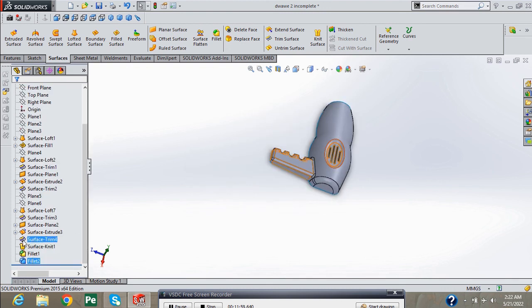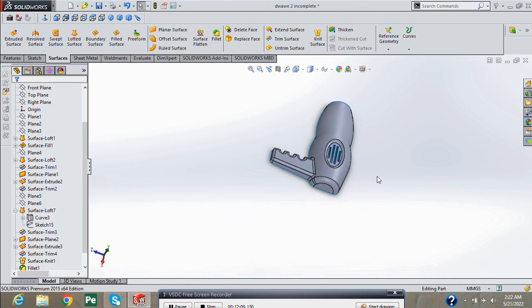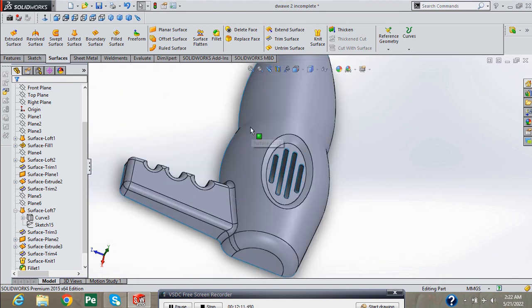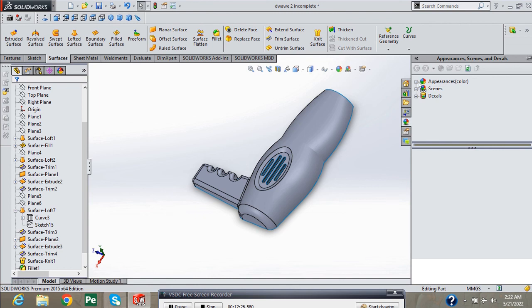Now open Lofted Surface and hide this project curve. Now go into appearance.